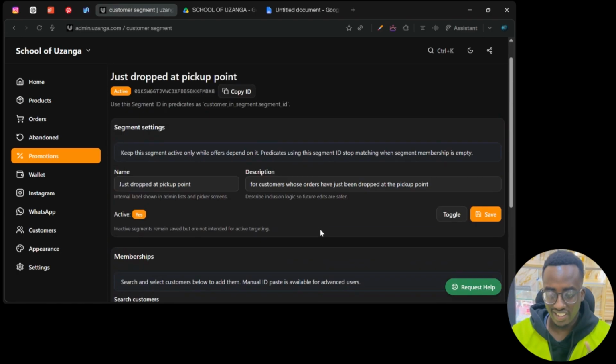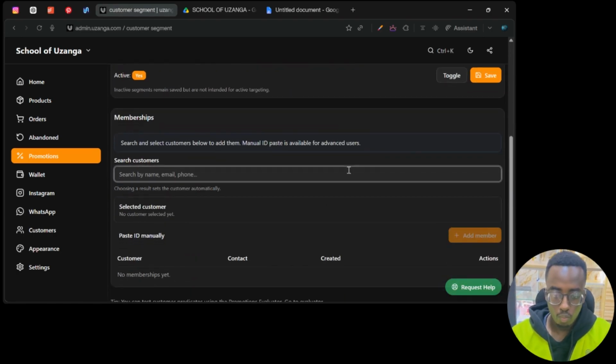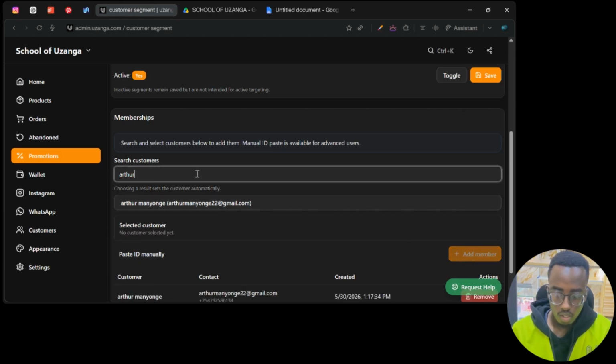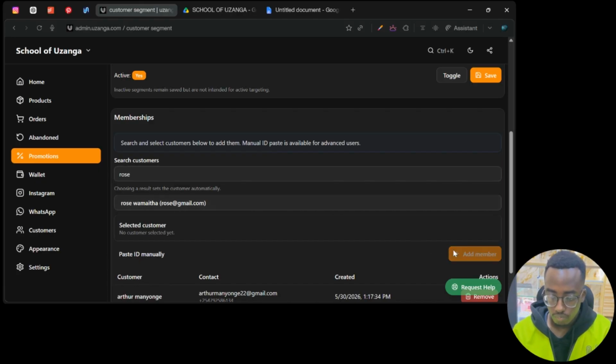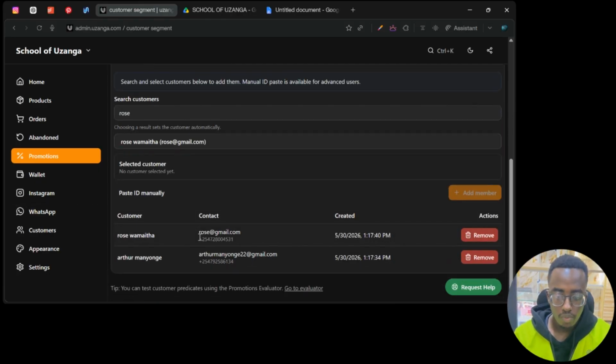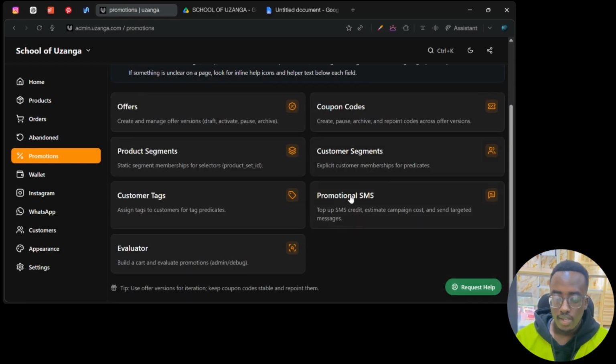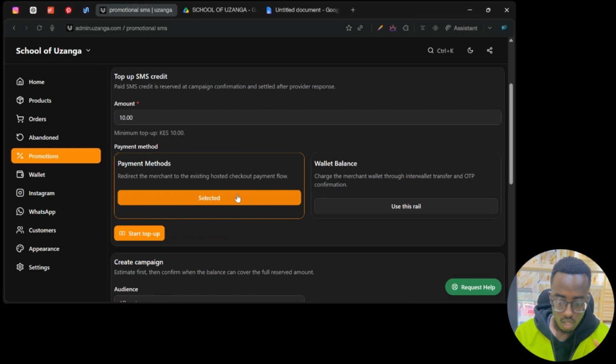Next, now we add the customers. So we look for them. We had, is there Arthur? We have Arthur, add member. Next, let's add Rose to the group as well. So we have these two clients in that segment. Now you can go ahead and send an SMS that will target those two clients.